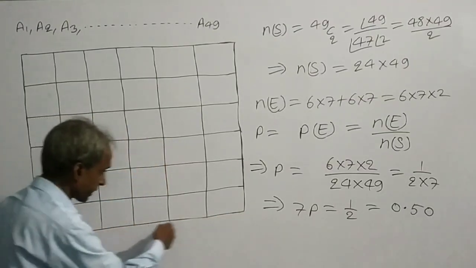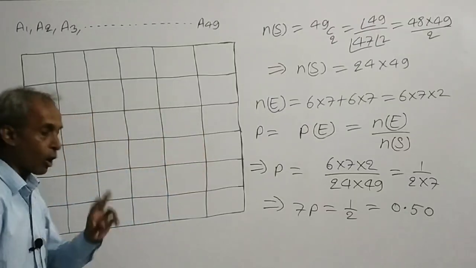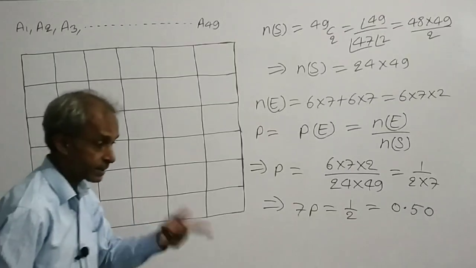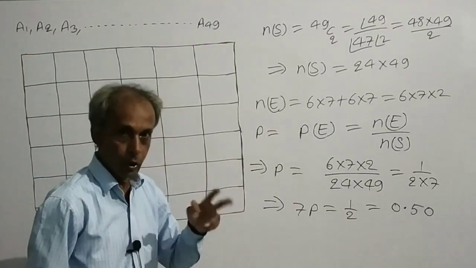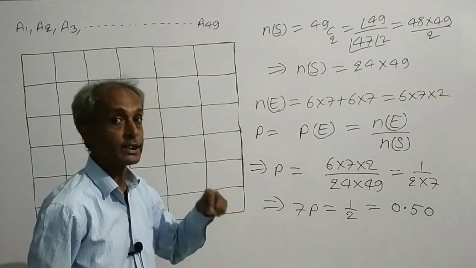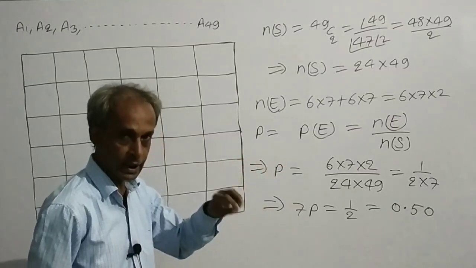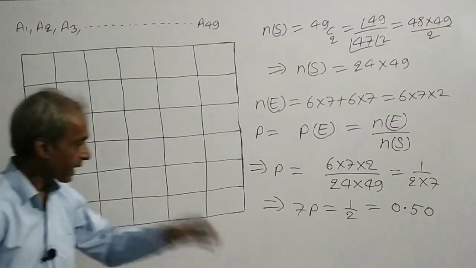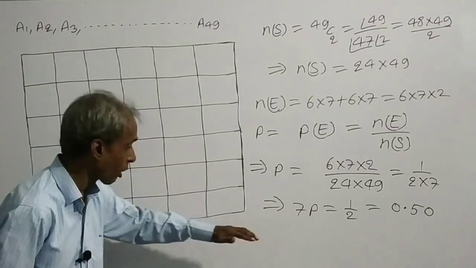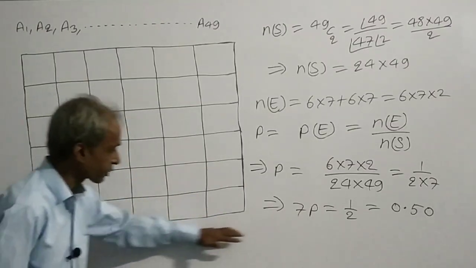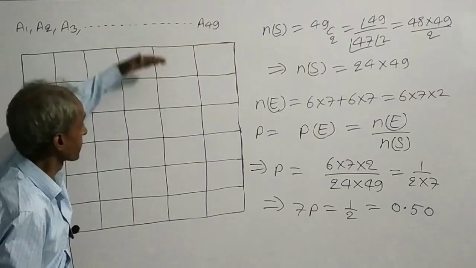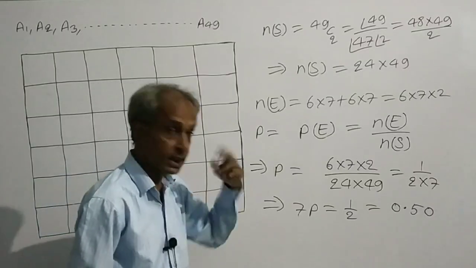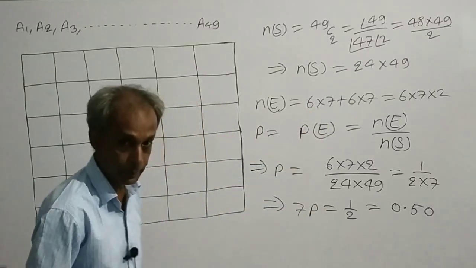There are 6 combinations of 2 points on this last horizontal line such that the 2 points lie at a distance of 1 unit, therefore they are friends. Since there are 6 such combinations on this horizontal line and there are 7 such horizontal lines, the number will be 6 times 7.